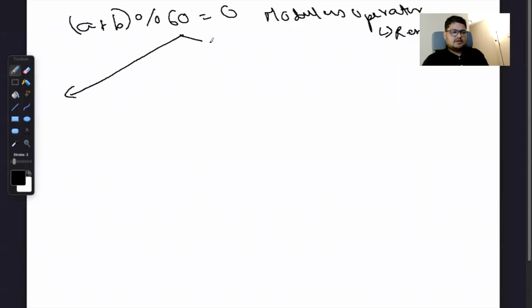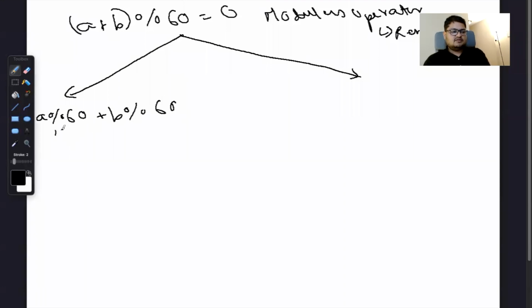One is that A is divisible by 60 and B is divisible by 60, so both remainders equal 0.